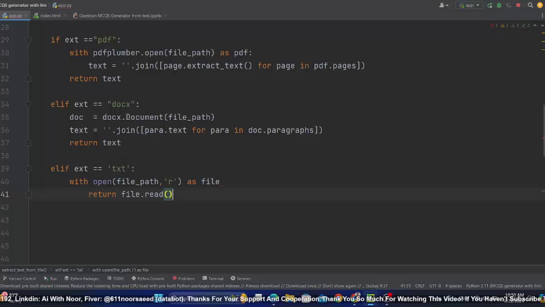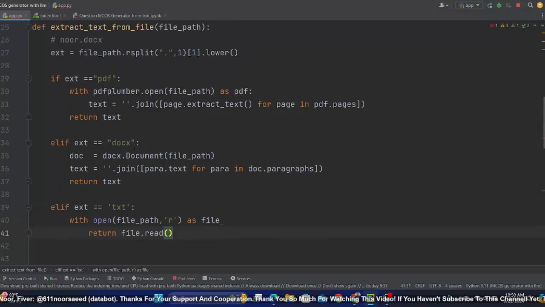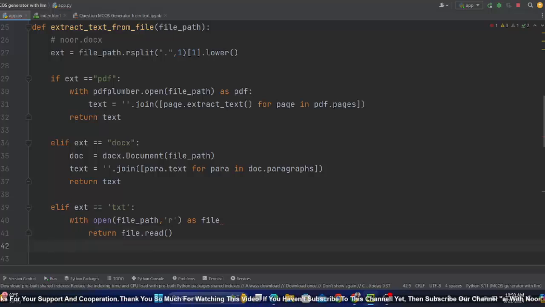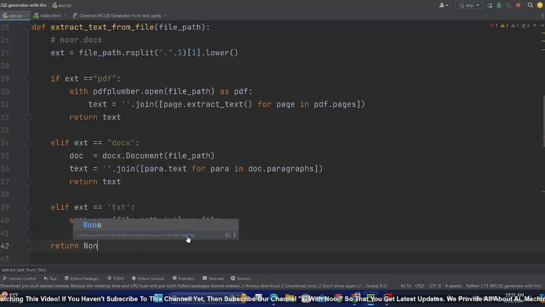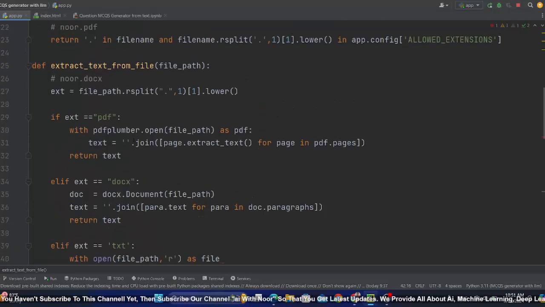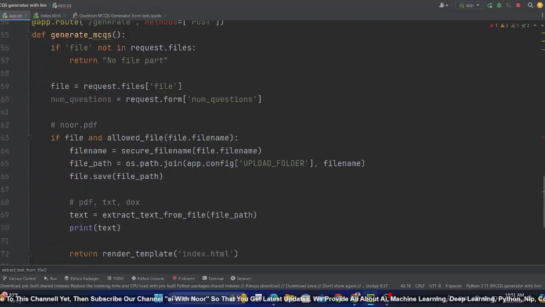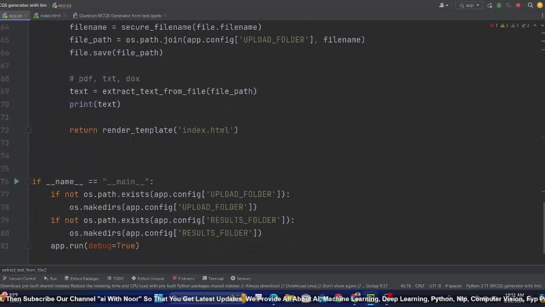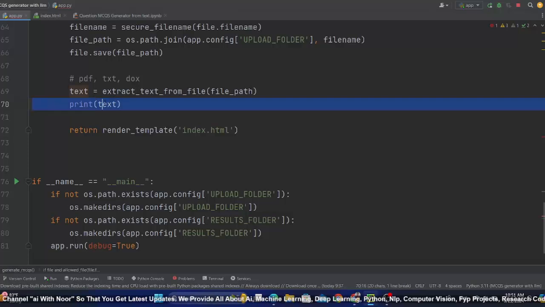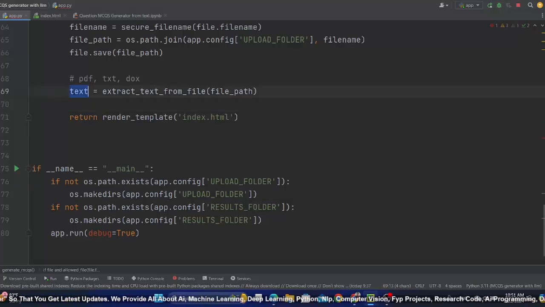But if there is something else which is not PDF, not docx, not txt, something else, then we don't need to generate any error for user. We need to return something, none. Okay, so this function is doing an amazing job. Now at this point we have extracted the text.